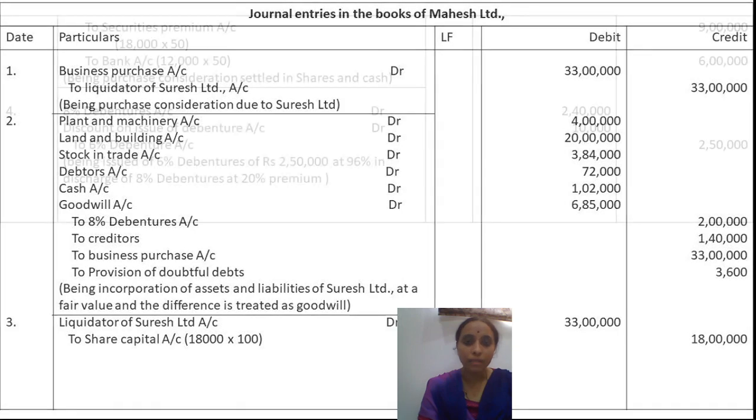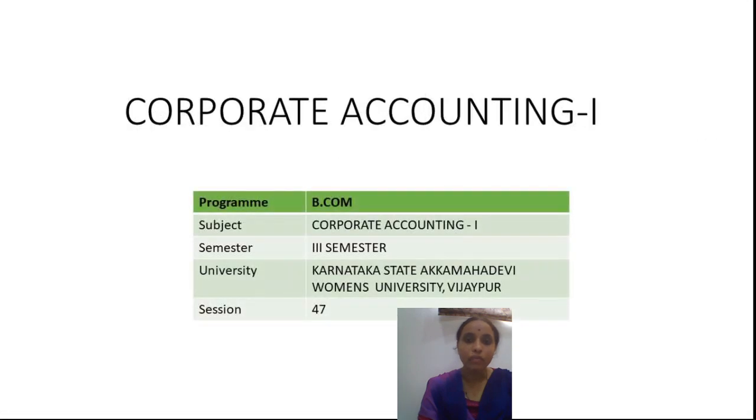This is the problem we have solved, relating to the ledger accounts in the books of the transferor company, and incorporating entries in the books of the transferee company, Mahesh Company Limited, and also the transferring company. Thank you.